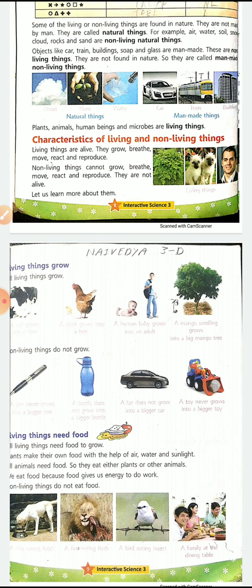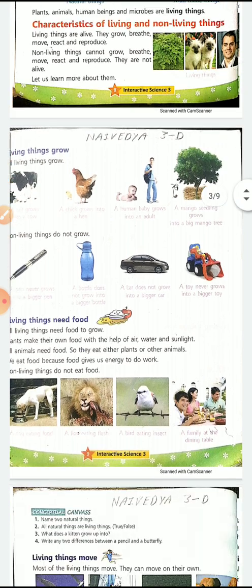All animals need food, so they eat either plants or other animals. We eat food because food gives us energy to do work. Non-living things do not eat food. Do you see your toy ever asking for food? No, they don't need any food, but we need food.